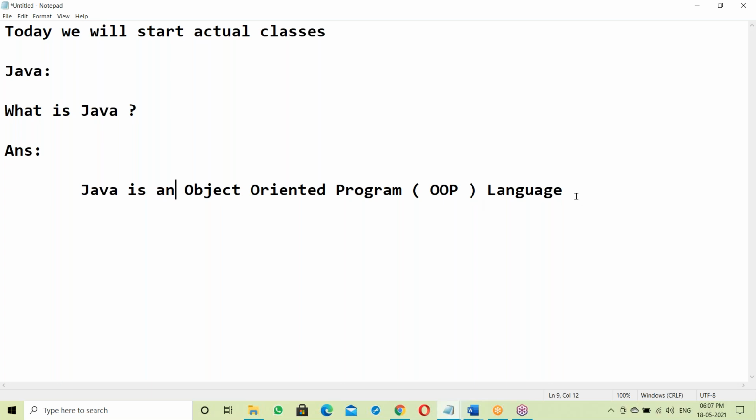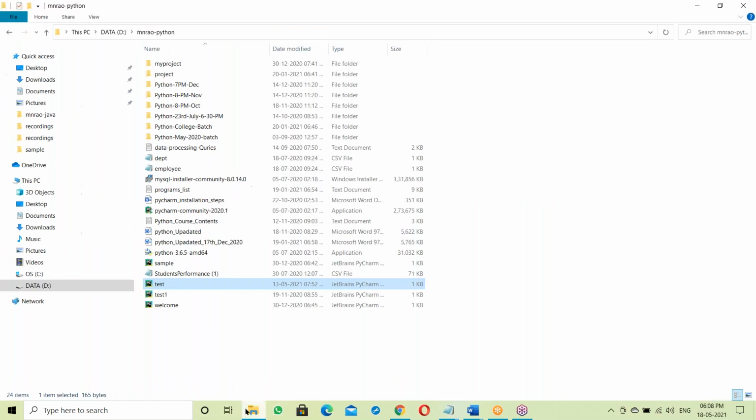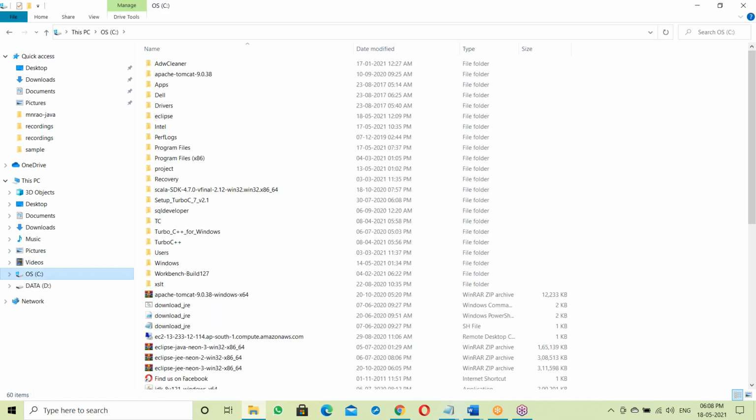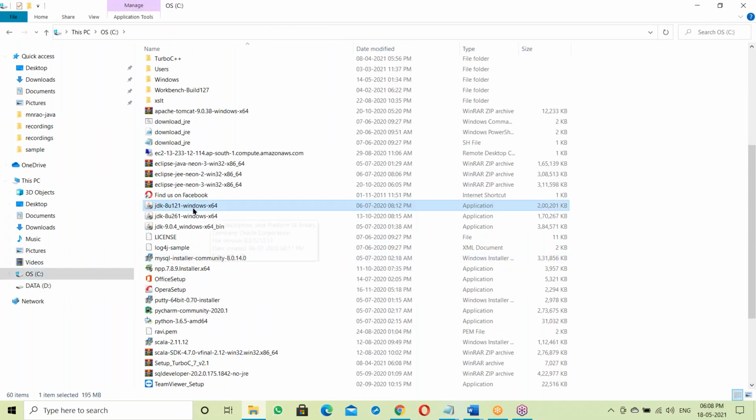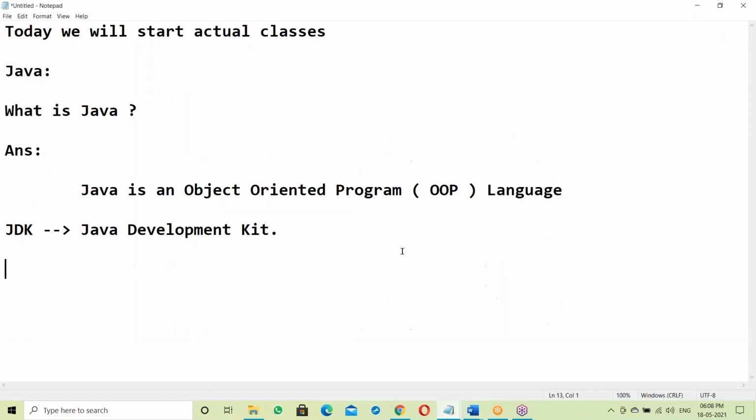Okay. Now, Java software: JDK. JDK is Java software. JDK stands for Java Development Kit. See, type JDK, JDK for Windows. This is JDK software, the complete Java.